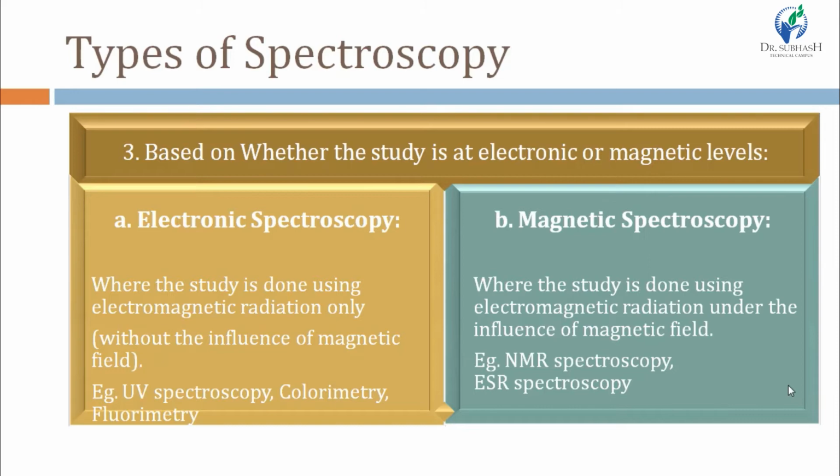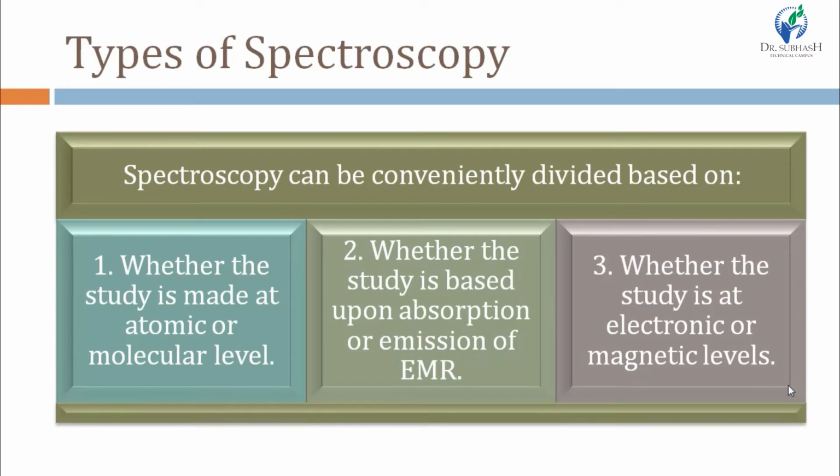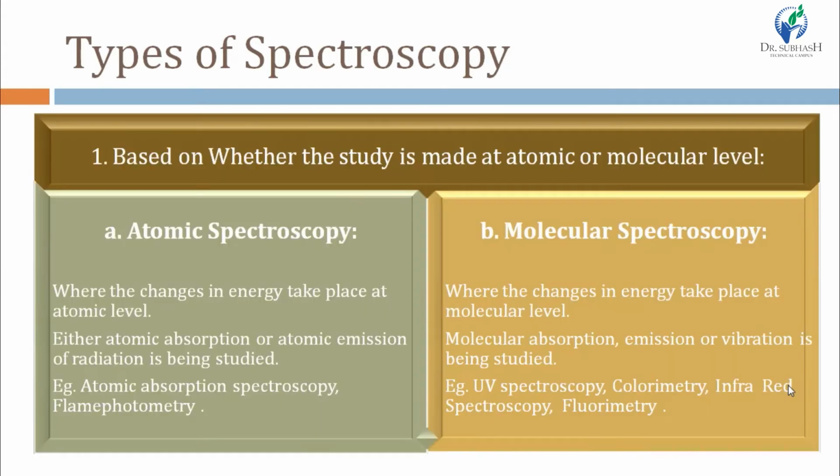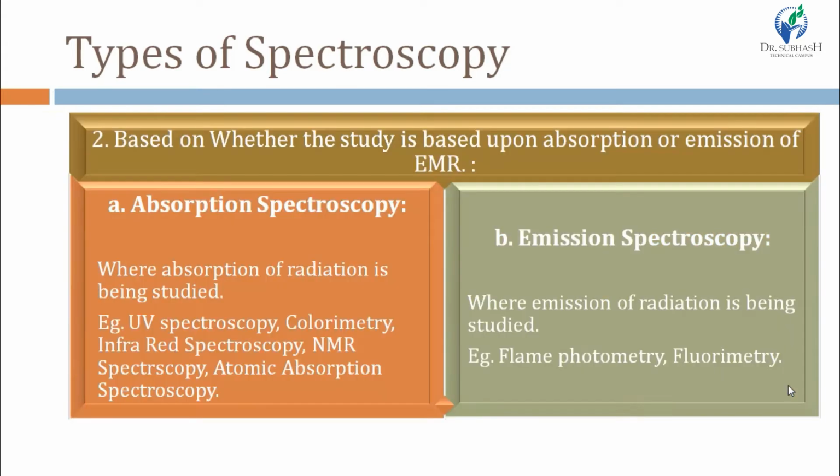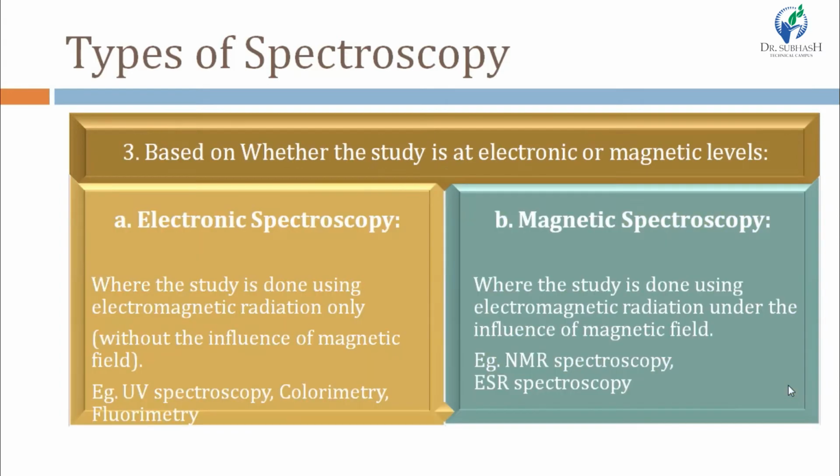Examples of electronic spectroscopy are UV, colorimetry and fluorimetry. And examples of magnetic spectroscopy are nuclear magnetic resonance, NMR spectroscopy, and ESR, electron spin resonance spectroscopy. So these were the types of spectroscopy, students. These types are based on whether the study is made at atomic or molecular level, then the absorption or emission of EMR, and then at electronic or magnetic level. So atomic and molecular spectroscopy, then absorption and emission spectroscopy, and then electronic and magnetic spectroscopy.